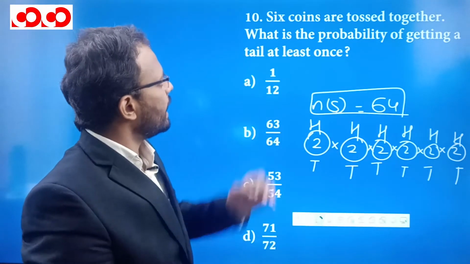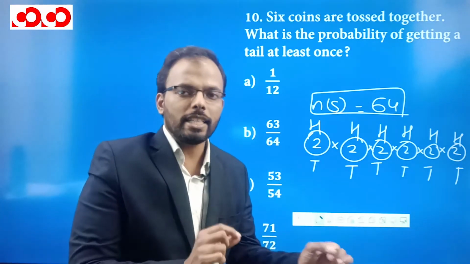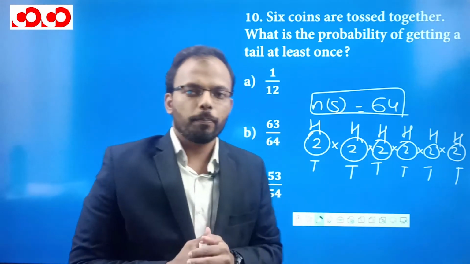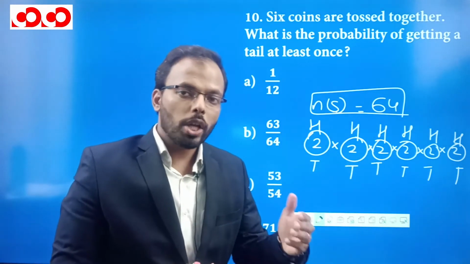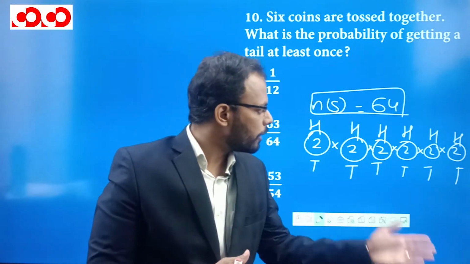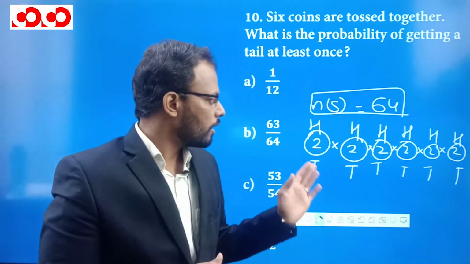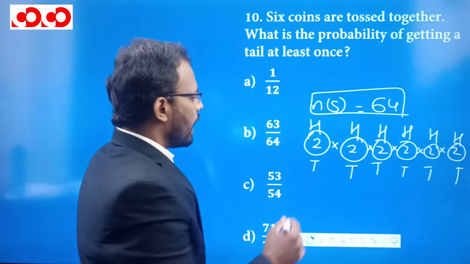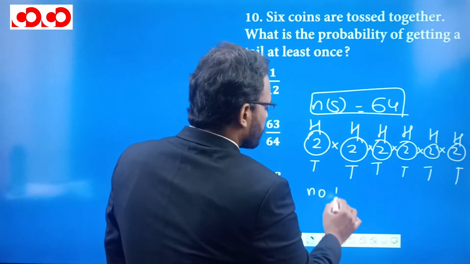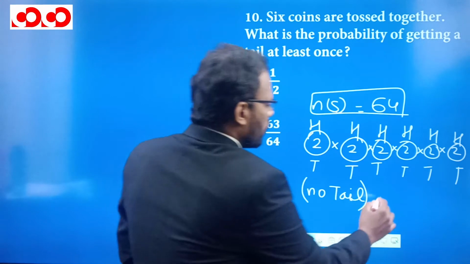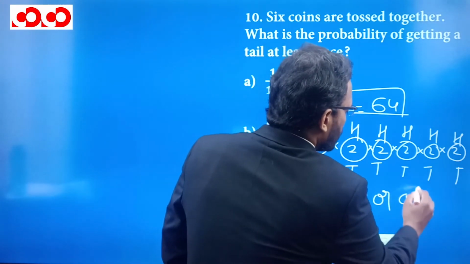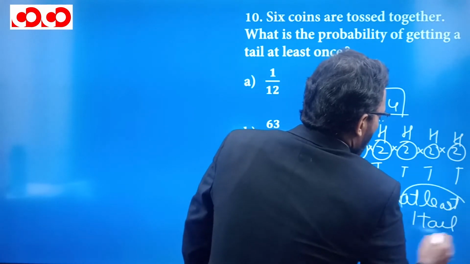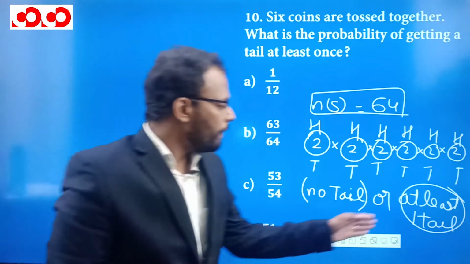Now it is said that we need the probability of getting at least one tail. See, you can get either one tail, or two tails, or three tails, or four, or five, or six, or you can get no tails, right? So what I can write is that either we will get no tails, or we will get at least one tail. Can I write it like this? Either we will get no tail, or we will get at least one tail.